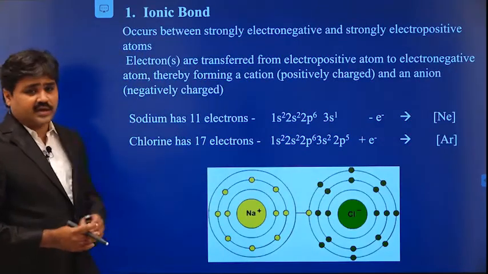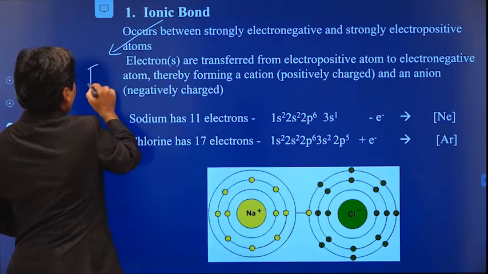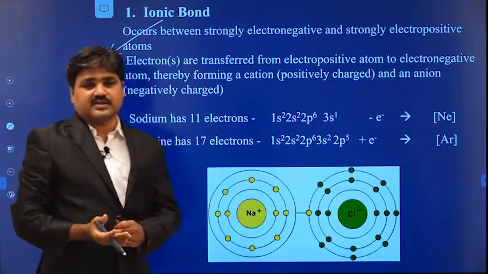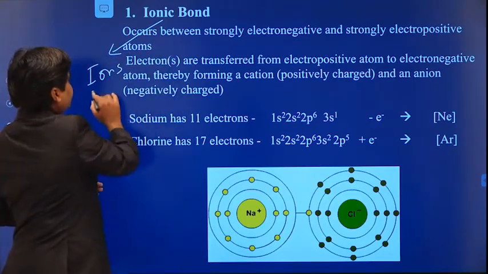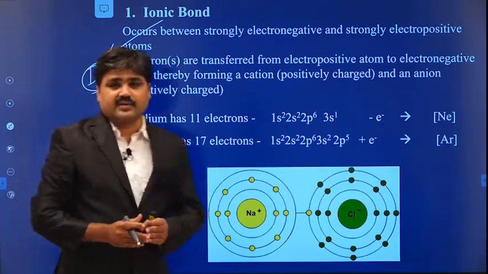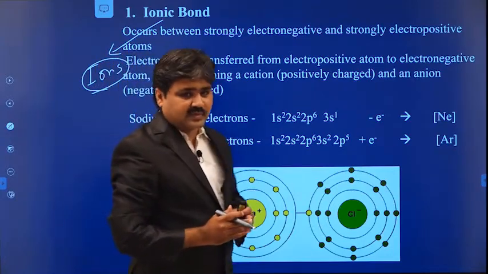First we will go to the ionic bonds. This ionic bond is formed due to the formation of ions. We have two types of ions, positively charged ions and negatively charged ions. That's why this bond is called the ionic bond. It is formed between the electronegative atom and the electropositive atom.